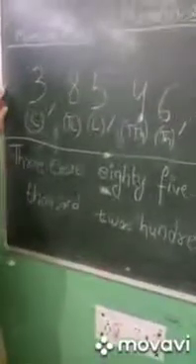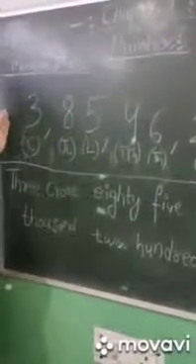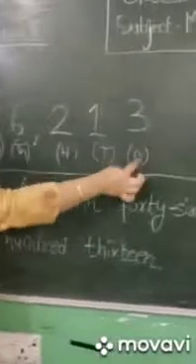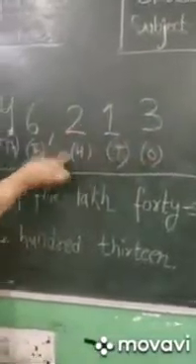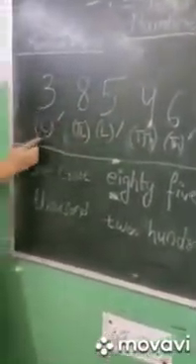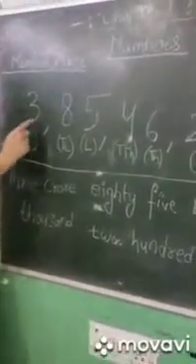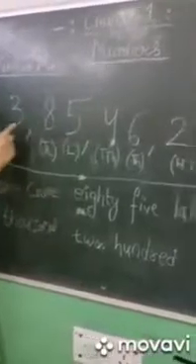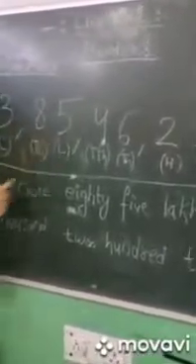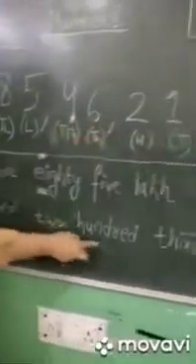Number name. How to write a number name? We have already placed this same number in the place value chart. Like this, 3 is in ones place, 1 in tens place, 2 in hundreds place, 6 in thousands, 4 in ten thousands, 5 in lakh, 8 in ten lakh and 3 in crore. If we have to write the number name for this, how can we write it? It is read as 3 crore 85 lakh 46,000 and 213. This is the number name for this number. Fine.